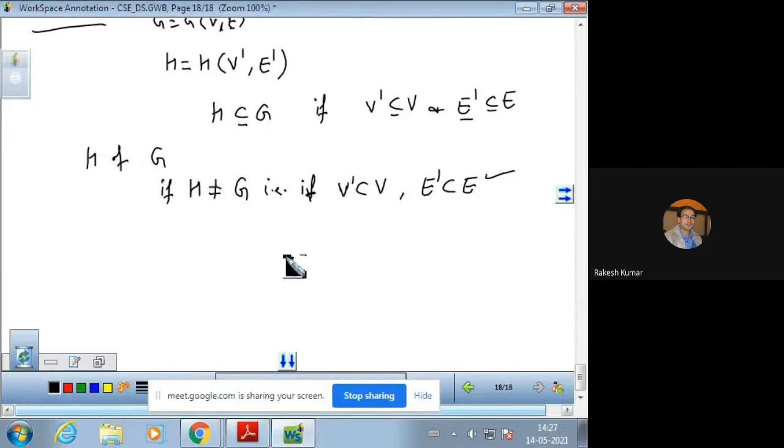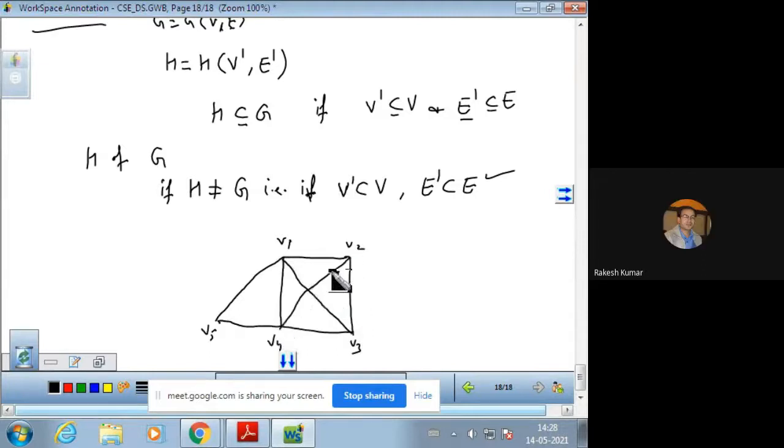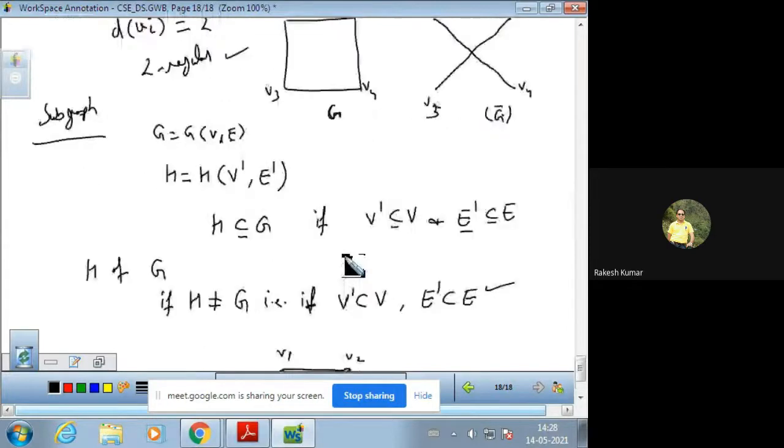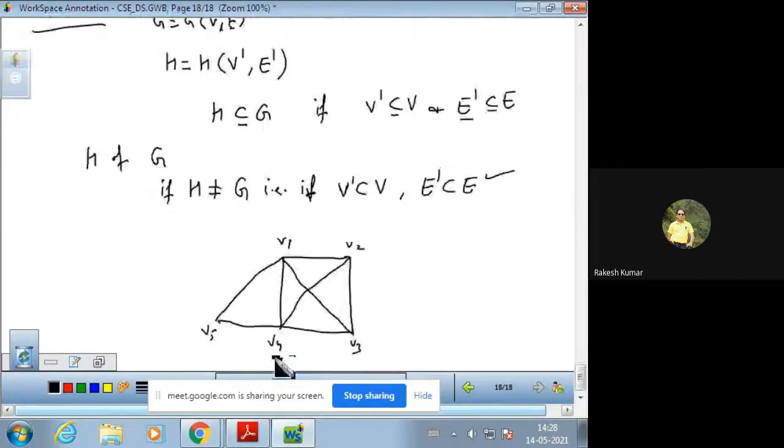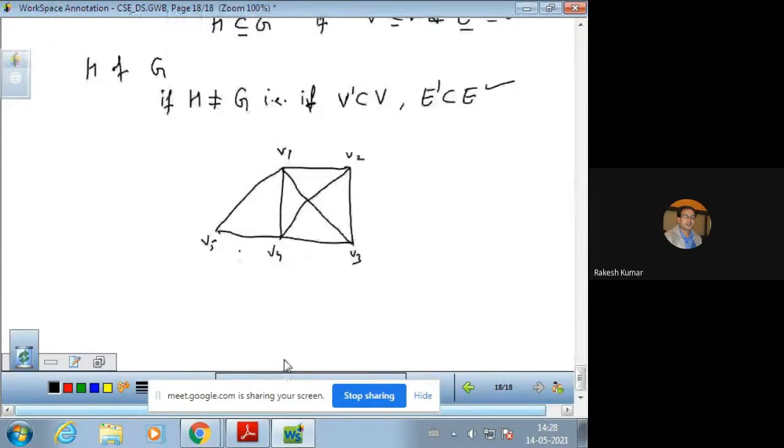Suppose we have a graph. Now, this is V1, V2, V3, V4. This is V5. Now, this is the graph we have having five vertices. Now you can cross this, you can cross this. Now the number of vertices are subset. Let us name this graph as G.